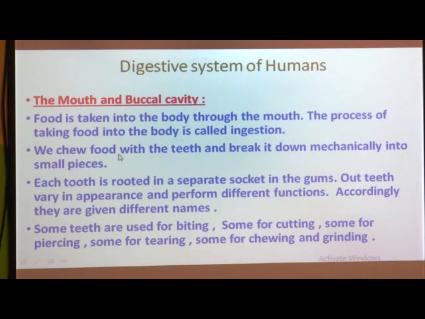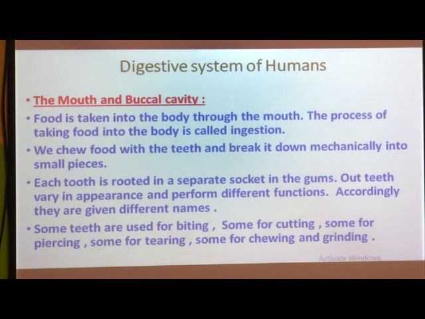Then we chew food with the teeth and break it down mechanically into small pieces. What happens there in the mouth? We chew food with the teeth and break it down mechanically into small pieces.